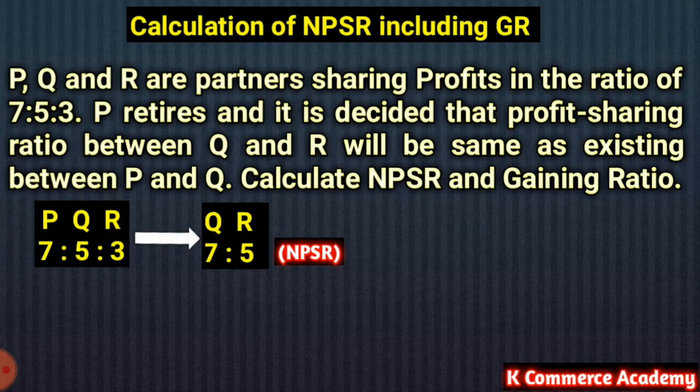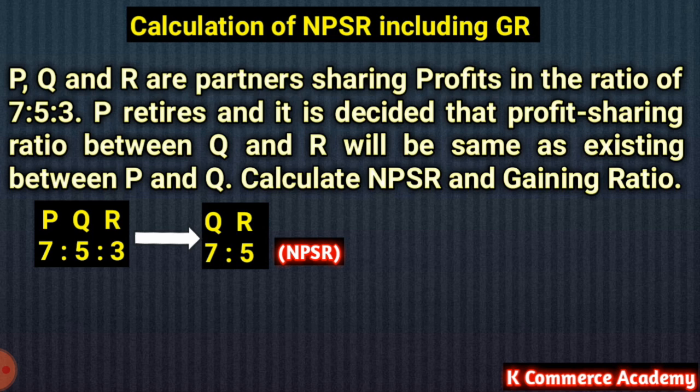Let us move with one more question, that is P, Q and R are partners sharing profits in the ratio of 7:5:3. P retires and it is decided that profit sharing ratio between Q and R will be same as existing between P and Q. P का रिटायरमेंट हो गया और Q एंड R का न्यू प्रॉफिट शेयरिंग रेशियो कितना होगा, जितना पहले P और Q का था. तो पहले P और Q का कितना था वो हमें क्वेश्चन में गिवन है 7:5, वही न्यू प्रॉफिट शेयरिंग हो जाएगा Q और R का. Calculate new profit sharing ratio and gaining ratio.